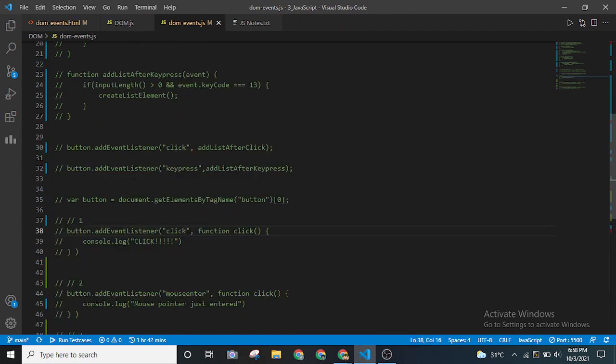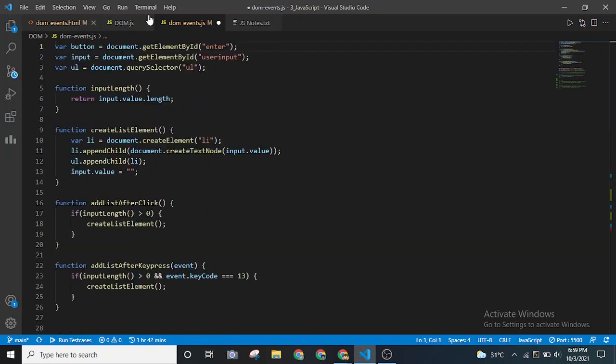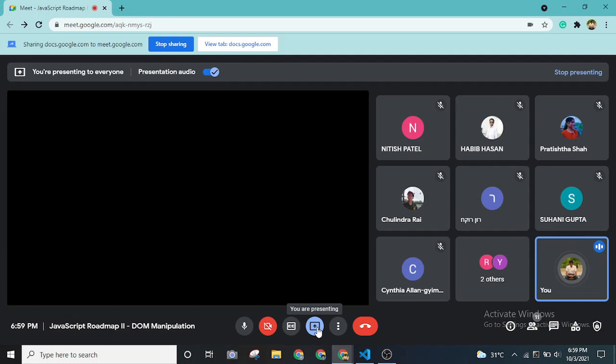Let me reshare it again, guys. I'll be showing you the code editor.